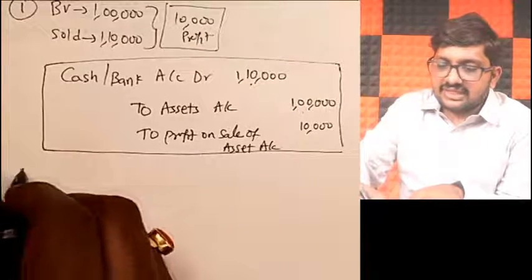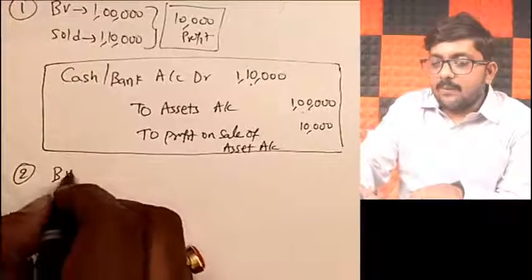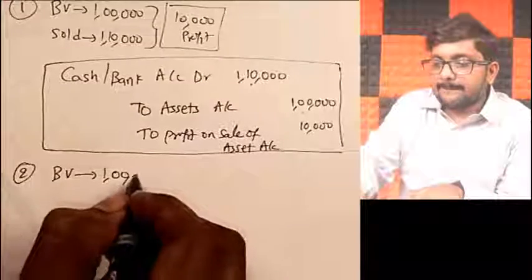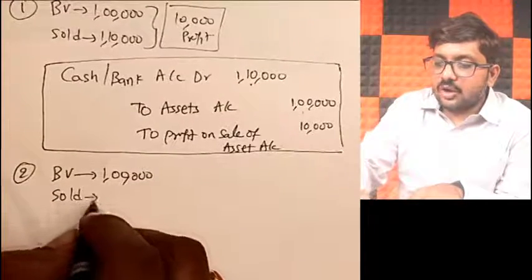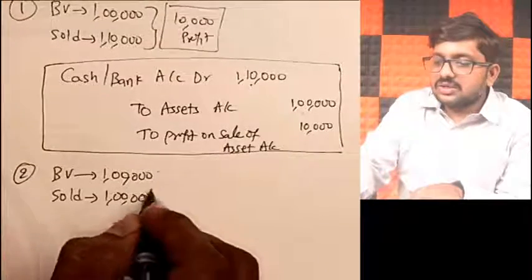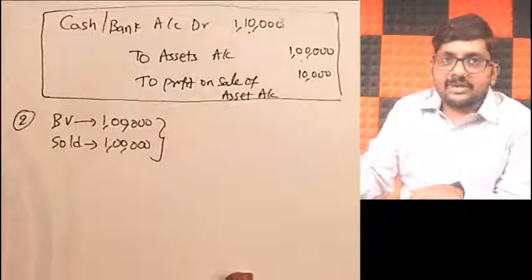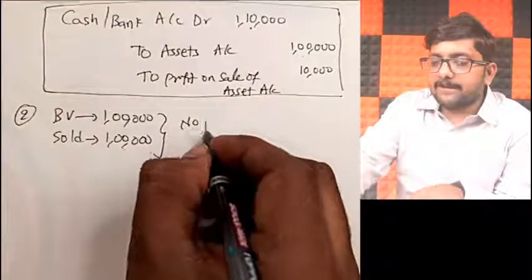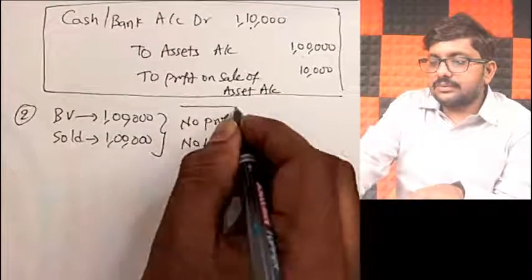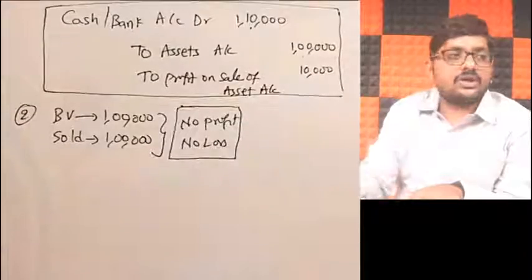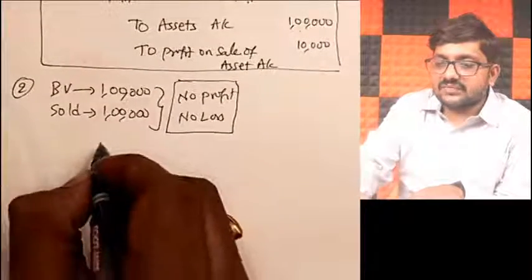Now we have second scenario. What is my second scenario? Book value is 1 lakh and sold also for 1 lakh. So obviously what is here? Are you making any profit or loss? No profit, no loss. So what will be the journal entry here, my dear friends? Very simple.